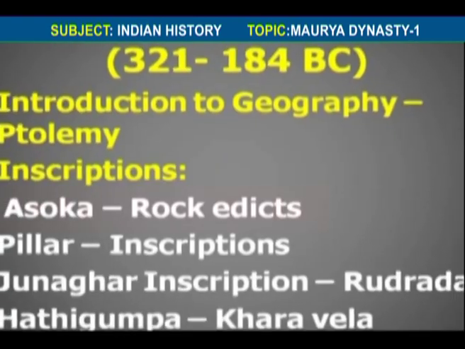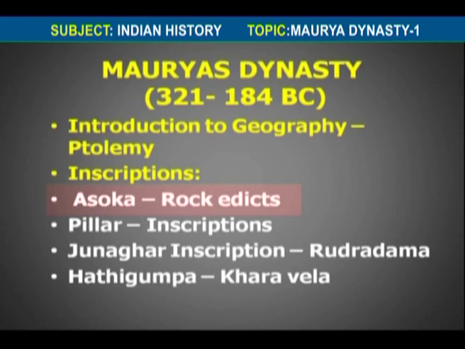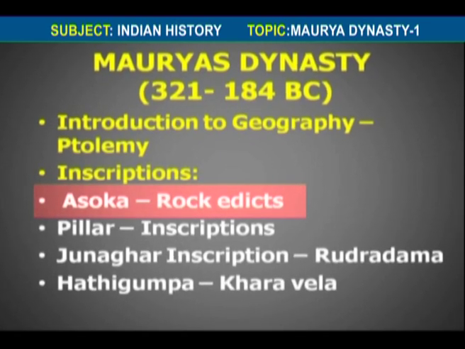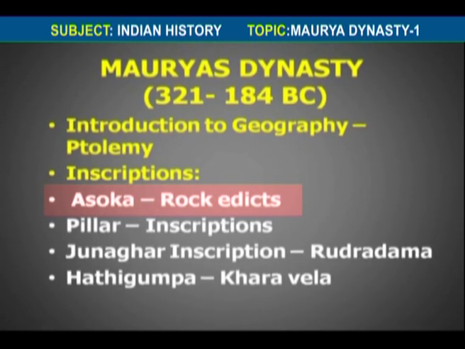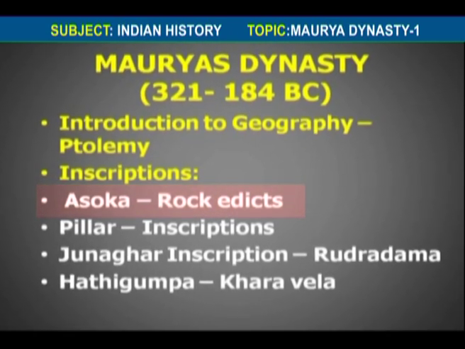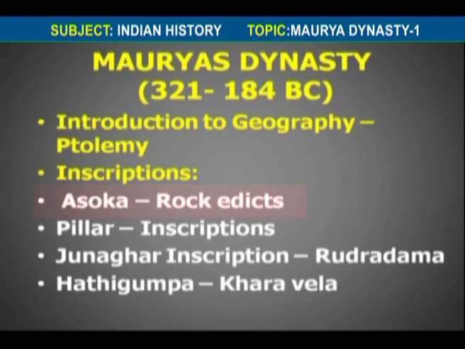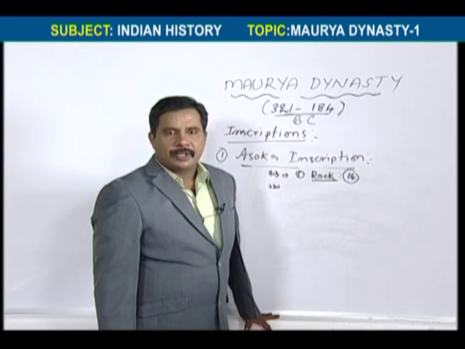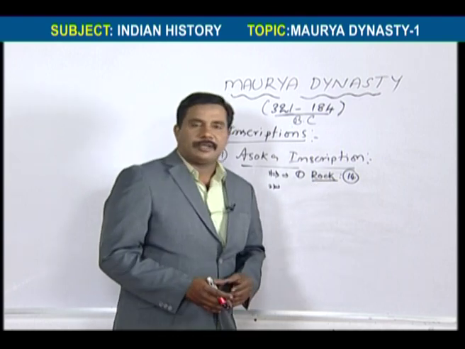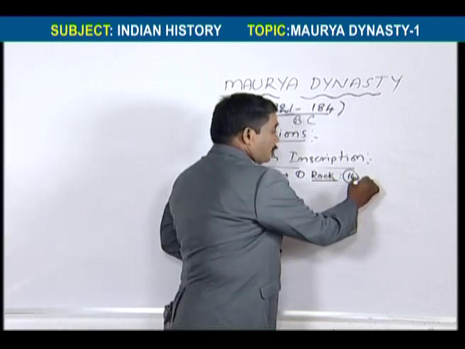He laid two kinds of inscriptions: rock edicts or rock inscriptions. Ashoka laid 14 rock edicts or inscriptions. Among these rock inscriptions, the 13th inscription is the most important.